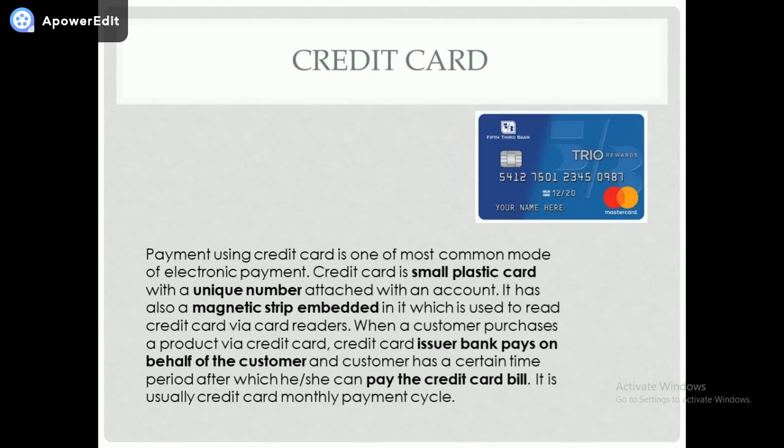That means that I need not have any account balance or money in my bank account. Without even having money in my bank account, the bank is going to pay on my behalf. That is why it is called a credit card. You are going to buy everything on credit, but you have to pay at the end of the month. Usually it is a monthly cycle. If you don't pay at the end of the month, then interest is charged, or else there is no interest charged for your credit card.